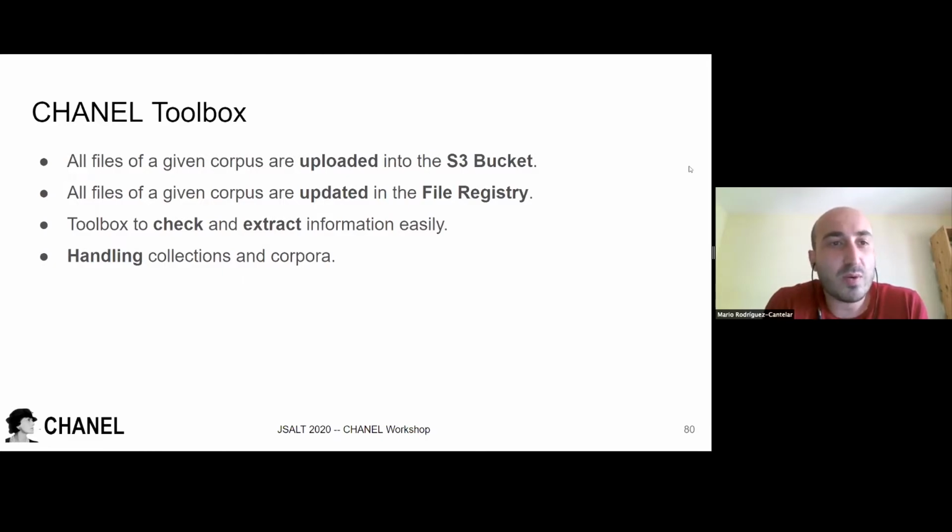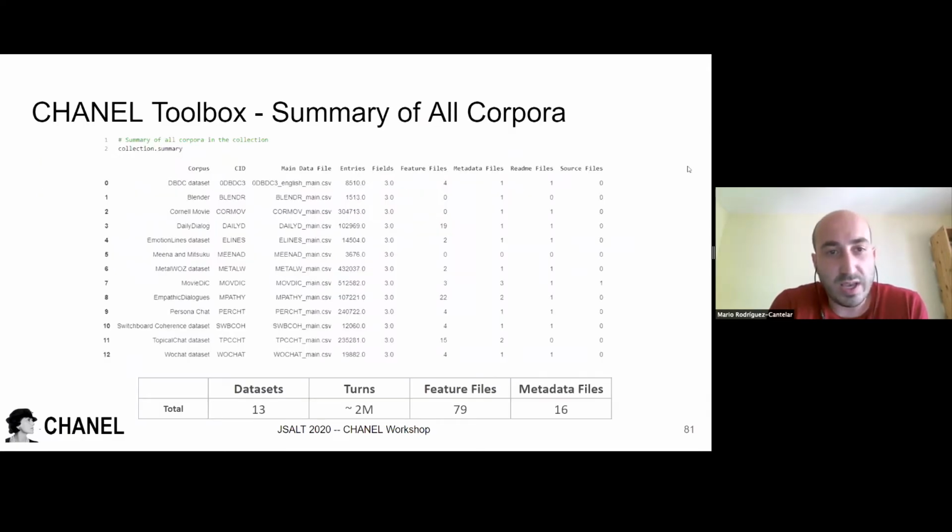So now I'm going to explain the toolbox. We developed a toolbox that works as follows. We upload all the files to the S3 bucket, and we also have a file registry of all the content of the S3 bucket. So using this toolbox, we can check and extract all the collections and the corpora inside the bucket. Next slide. So easily we can, for example, run this command line, collection.summary, to check all the information inside the corpora of the bucket, and easily we can extract the table below.